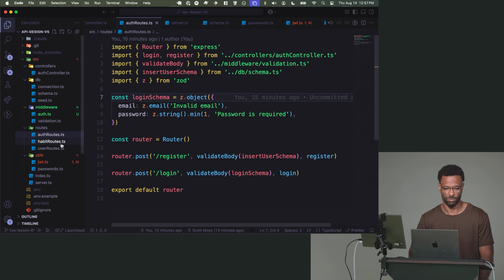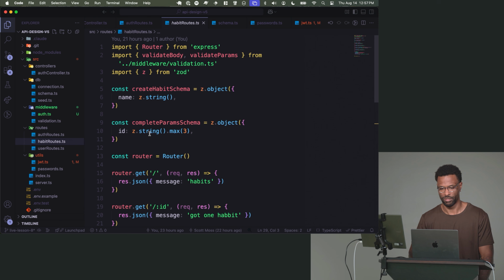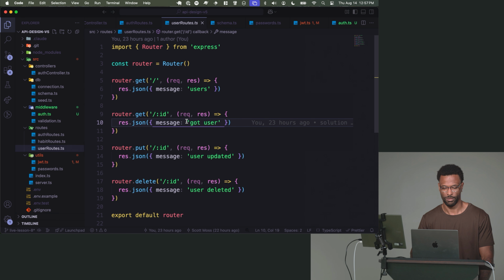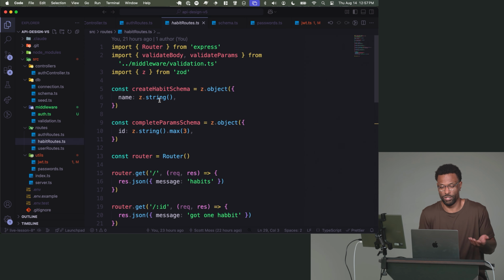Okay, well, let's look at some other routes. So we have a habit route, we have a user route. I mean, these things do nothing right now, but they will eventually. Yeah, I would say we don't want anybody doing anything with a habit or a user unless they're signed in. Would you all agree with that? Even if we wanted you to do something with a habit, you couldn't, because habits belong to users. So if we can't even identify you, how do we know what habits to associate you with, other than just give you access to every single habit in the database?